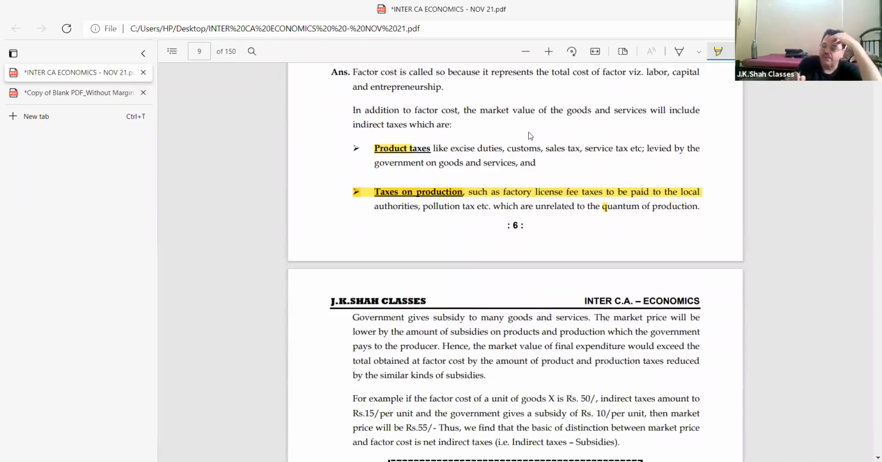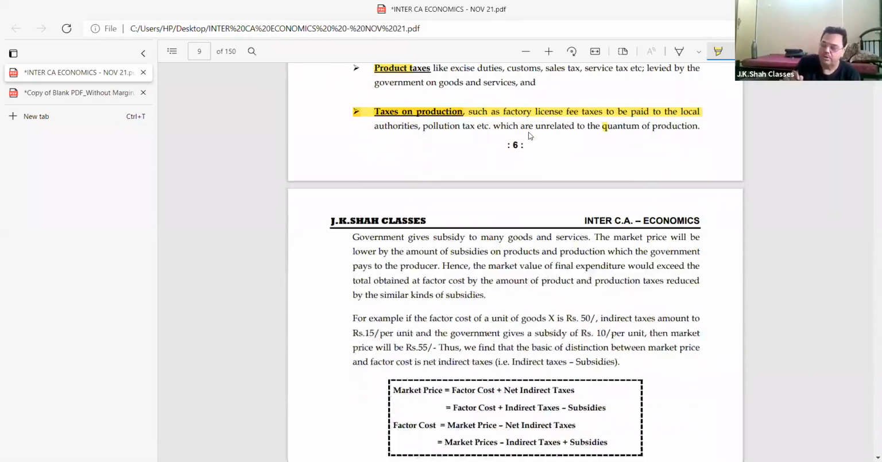Government gives subsidy to many goods and services. The market price will be lower by the amount of subsidies on products and production which the government pays to the producer. Hence, the market value of the final expenditure would exceed the total obtained at factor cost by the amount of net indirect tax. For example, if the factor cost of a unit of good X is rupees 50, indirect tax amounts to rupees 15, and the government gives a subsidy. This was the example I was giving.